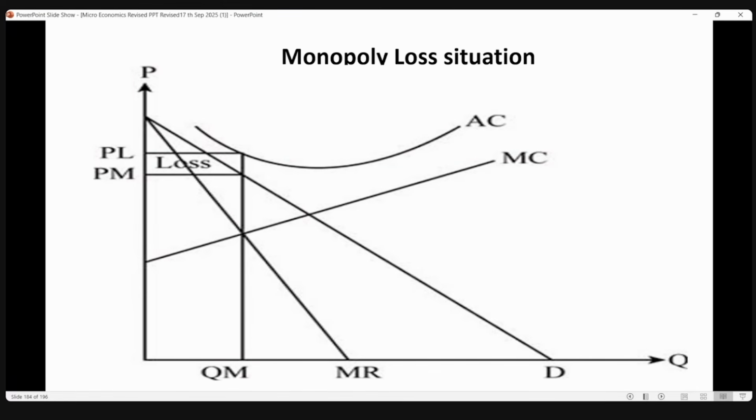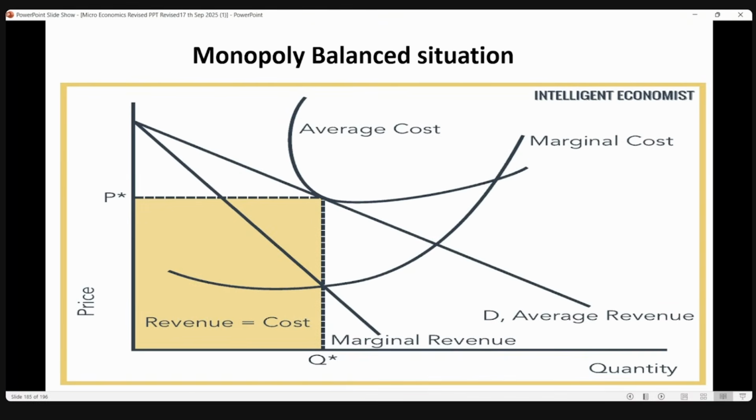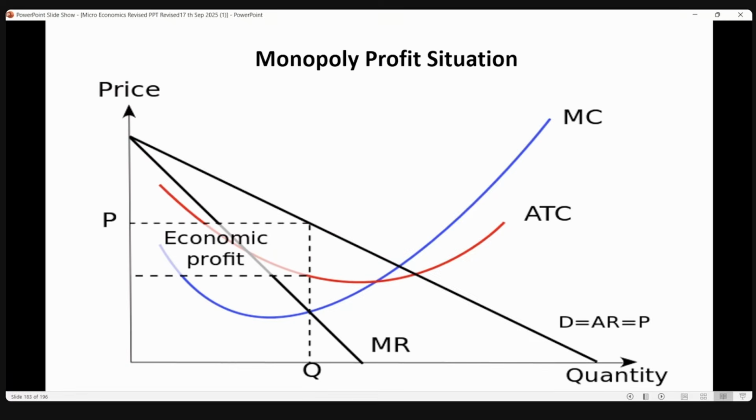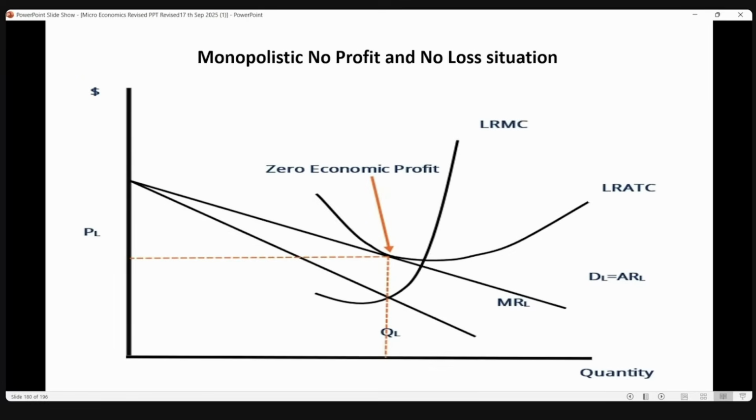This is the monopoly loss scenario, and this is the monopoly balanced situation. Only the marginal cost curves are a little broader than the monopolistic curves.